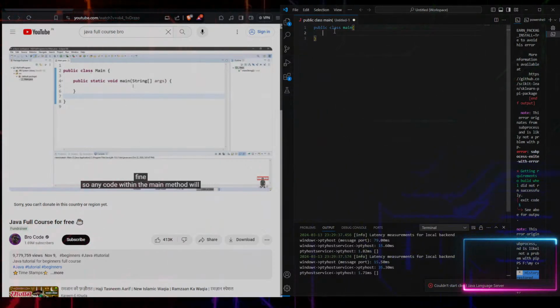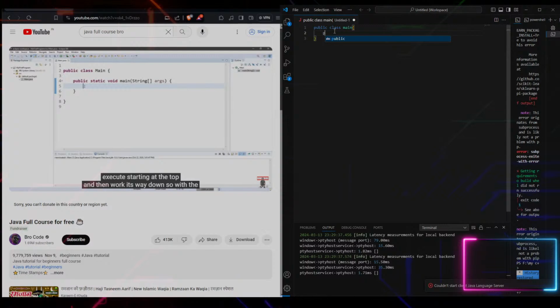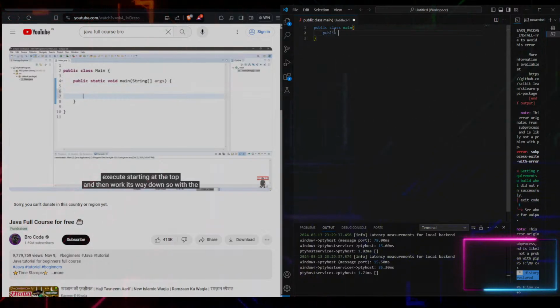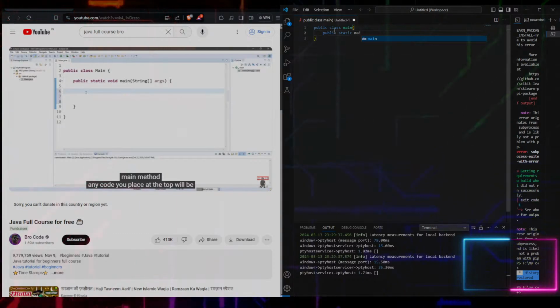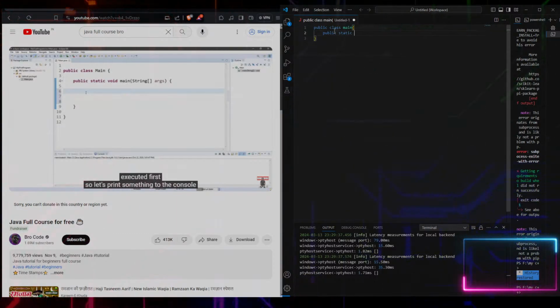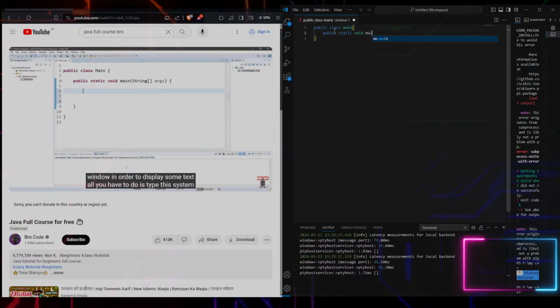So any code within the main method will execute starting at the top and then work its way down. So with the main method, any code you place at the top will be executed first. So let's print something to the console window. In order to display some text, all you have to do is type this: